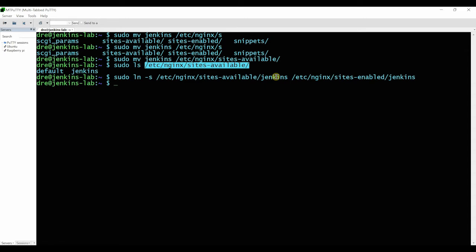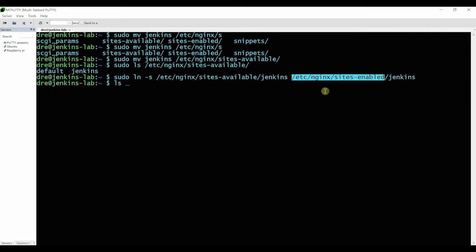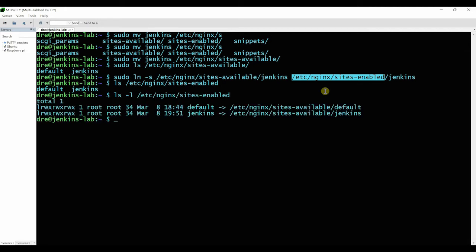And we can list what's here. And we now have the link in sites-enabled. For a longer expression, Jenkins is now pointing to, so basically the link is pointing to sites-available. So that's now made it active, it's enabled it. So we'll clear this.